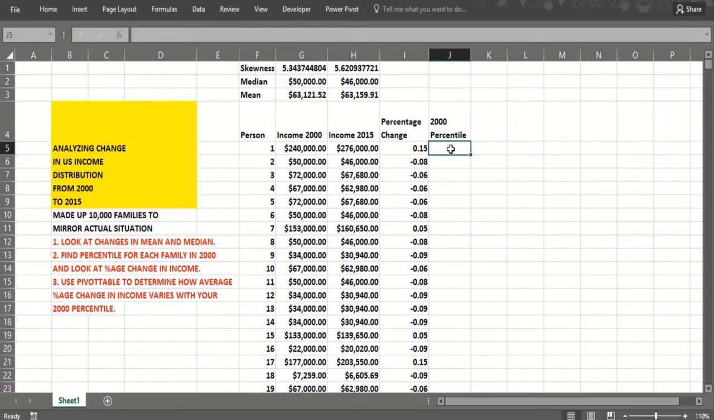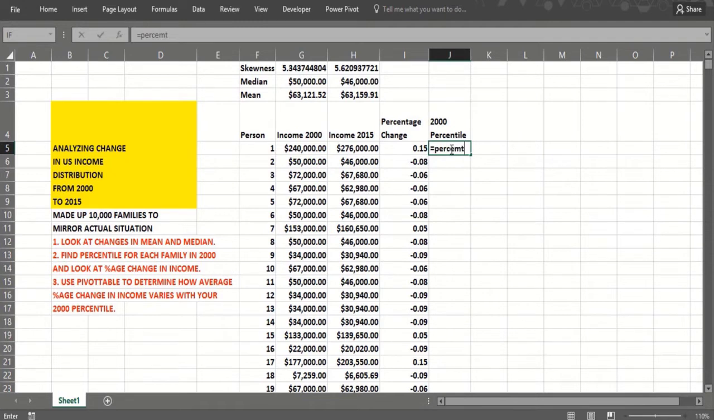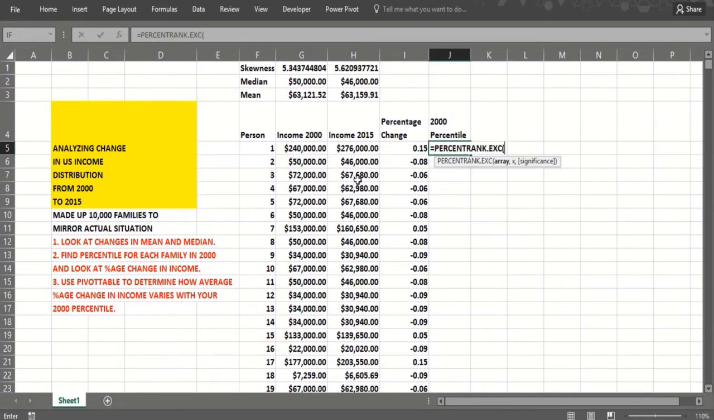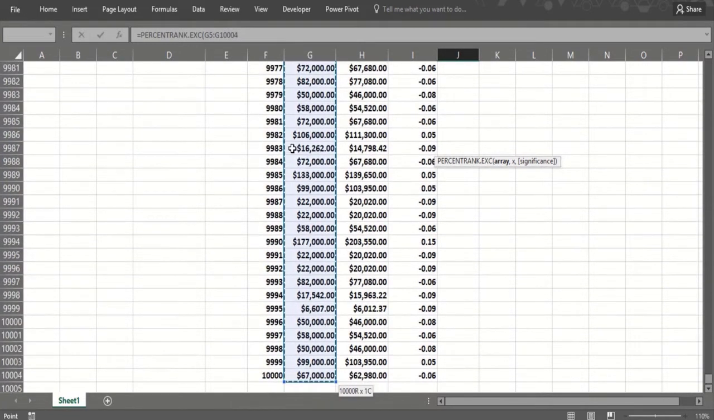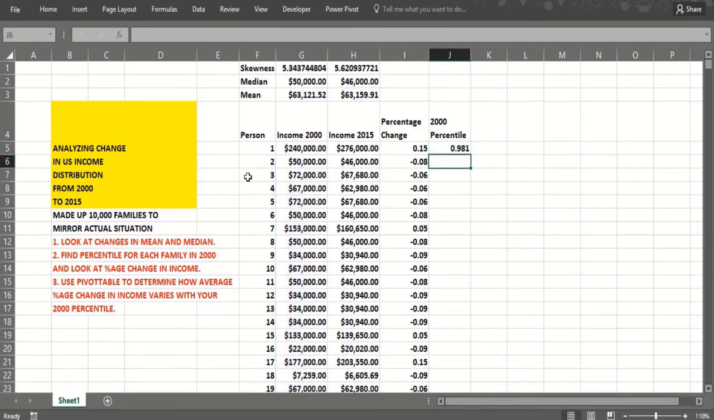And where did they rank in 2000? Well, that's percent rank. And there's PERCENTRANK.EXC, which I think is a little bit better. So we want to know where they are ranked in this array, which we'll need the $ sign. Now here it would have been nice to name it, but I'm not going to worry about that. And then we want to know where this ranked. Okay, so 240,000 income is the 98th percentile.